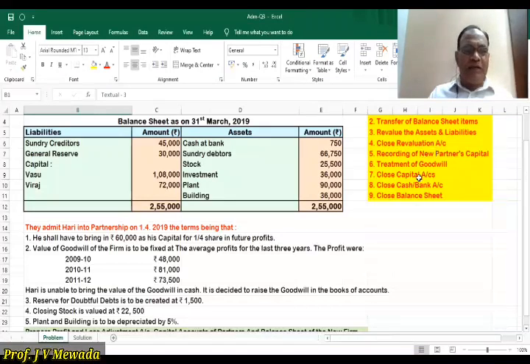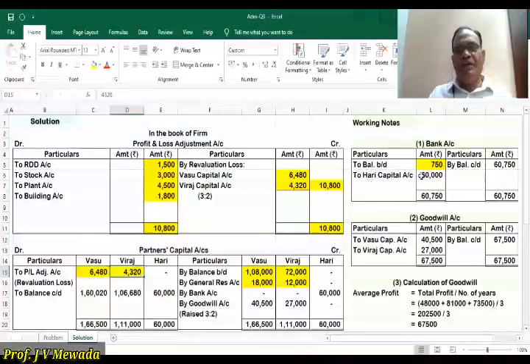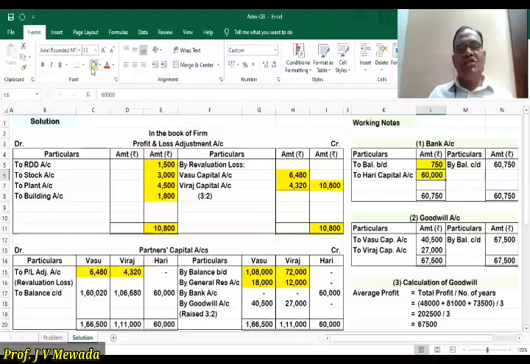Now recording of new partner's capital. New partner brought 60,000 capital. So let us take down 60,000. First we'll write in the bank column to Hari capital account 60,000. And second effect we'll give to Hari's capital account on the credit side by bank account. So that step is over now.